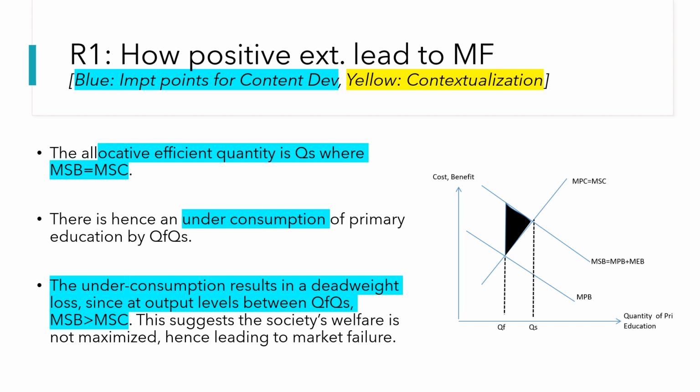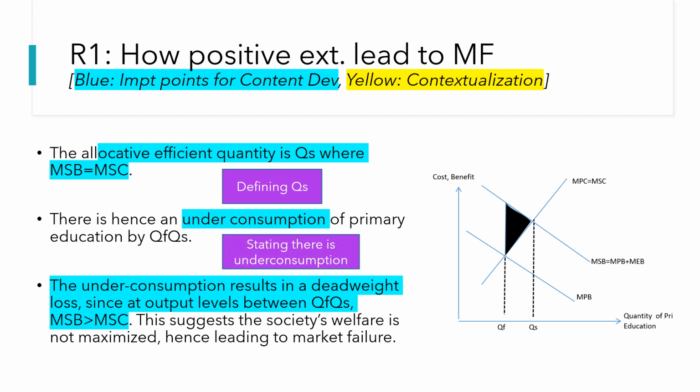After explaining and defining QF, as well as explaining our divergence in context, we must now define QS. So we define QS as where MSB equals MSC. We can then show our market failure through stating the underconsumption, as well as showing the dead weight loss, as well as the reason for the dead weight loss.